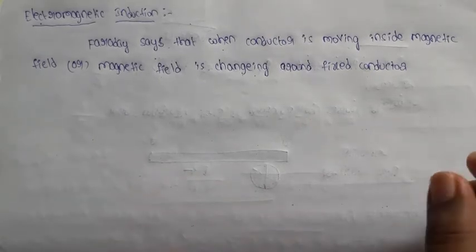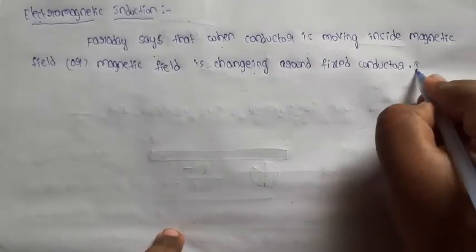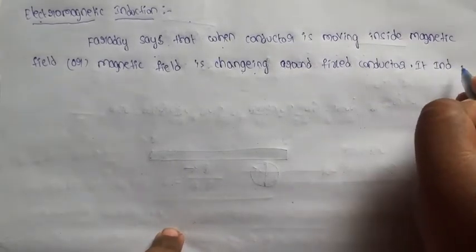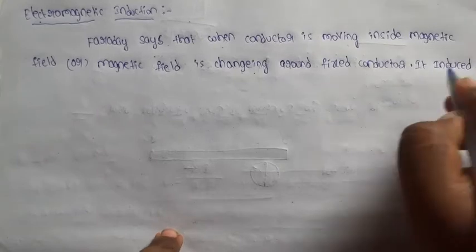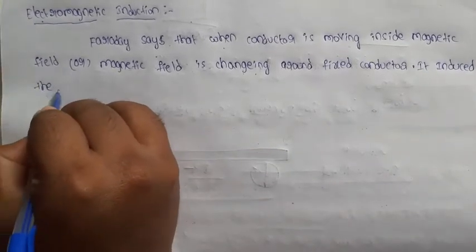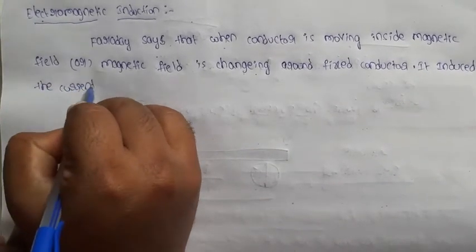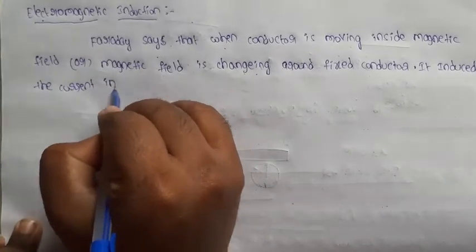In that situation, it induces current in the circuit.